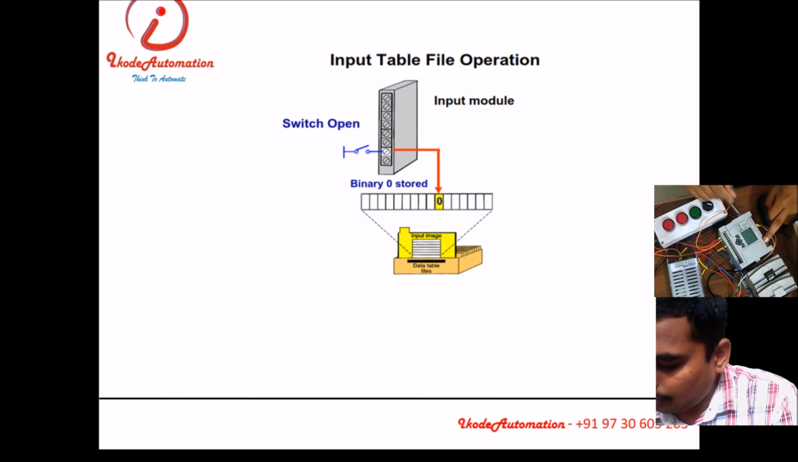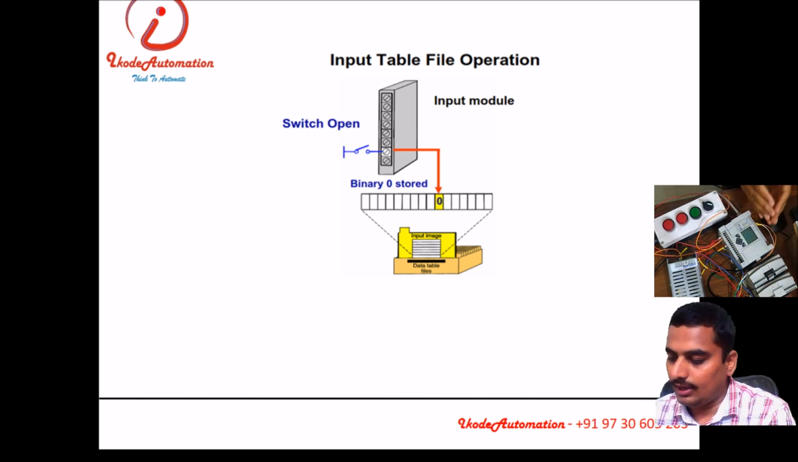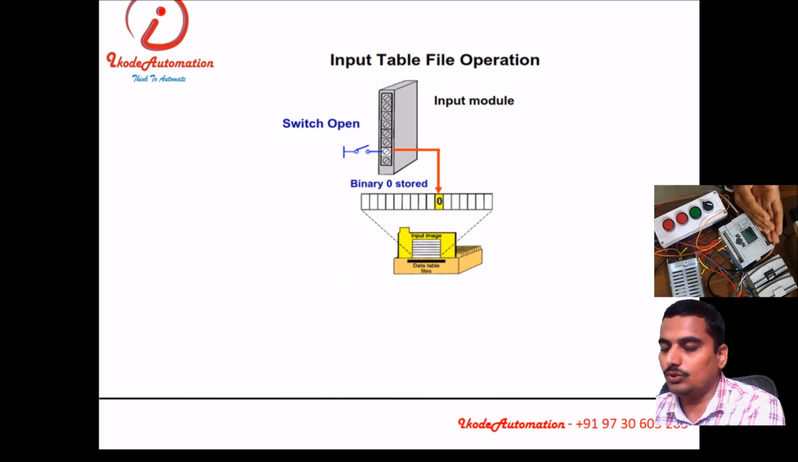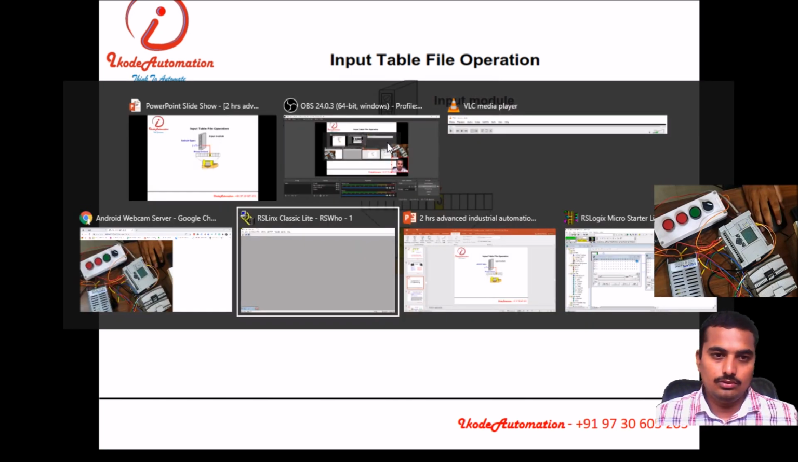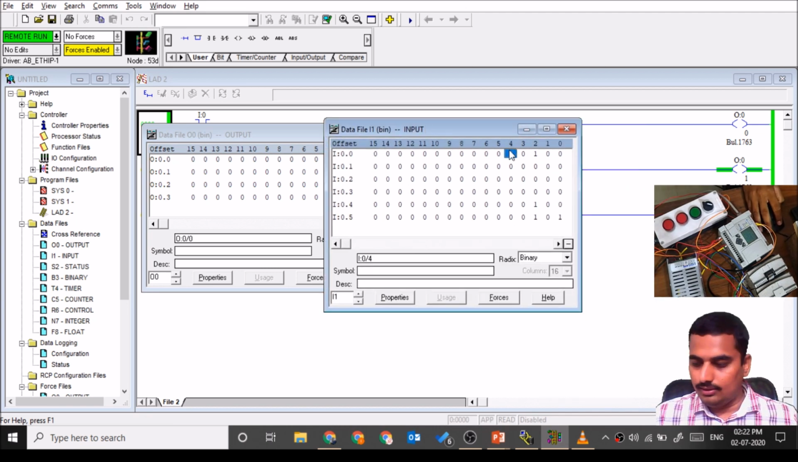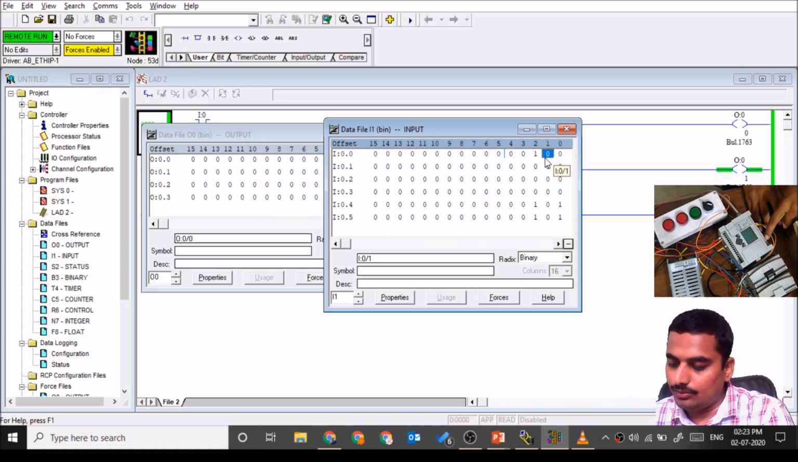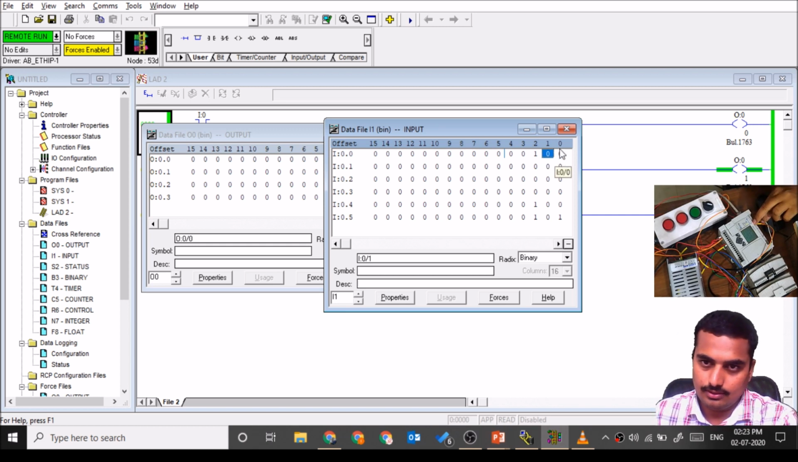Okay, so whatever input is connected to these input cards, that will be sensed, and the status of that input will be stored in the input data table. So here is our software, here is our input data table. These inputs are allocated particular pin like this, I:0.0/0, this is first pin, then I:0.0/1 second pin, likewise. So if the signal is available at this pin, then this will show 1 like this.